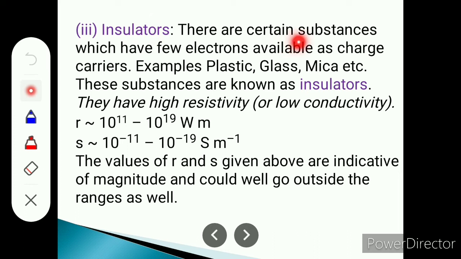Insulators. There are certain substances which have few electrons available as charge carriers. Examples: plastic, glass, mica. These materials have a few charge carriers present, or approximately zero. Such materials are known as insulators.